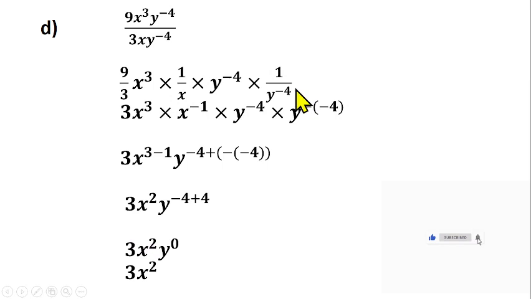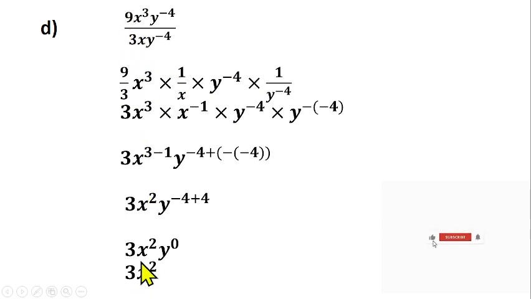Okay, let's see another question very well. You're having 9s cubed y raised to power minus 4 divided by 3s y raised to power minus 4. Now, if you are smart in your thinking, then you should be able to simplify without going through this stress. But because you are a learner, that's why we are taking you through this long step. Now, 3 can go in 9.